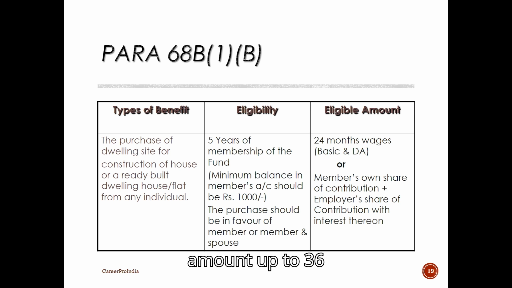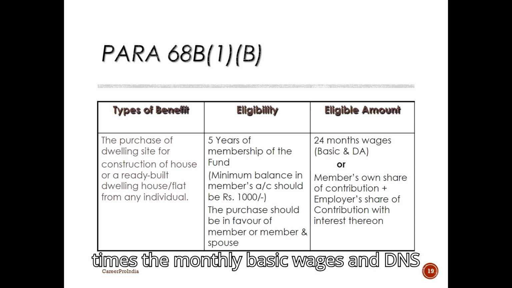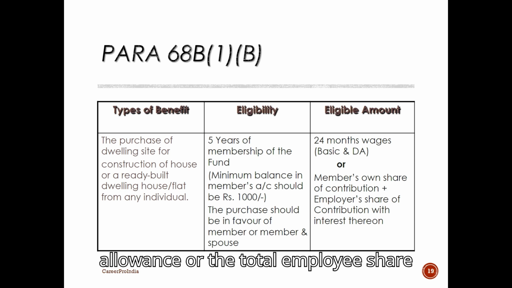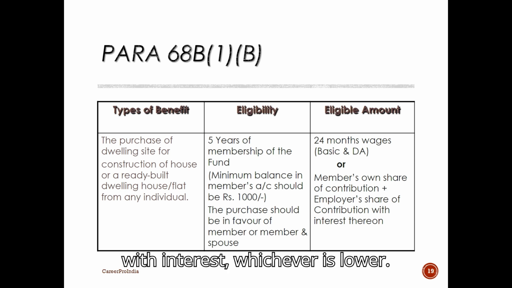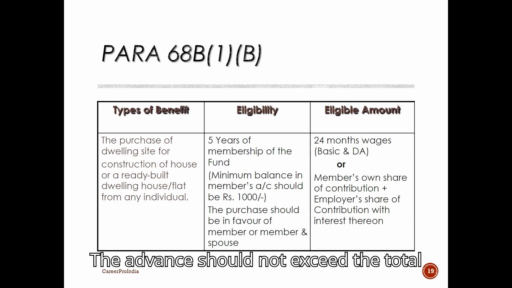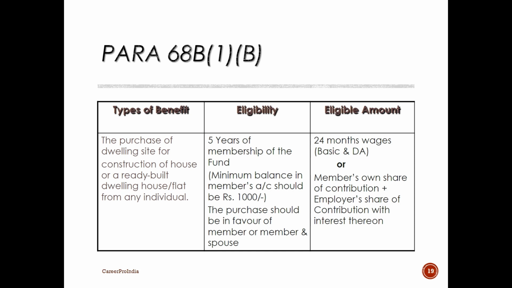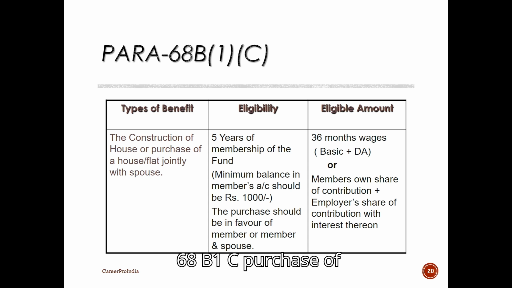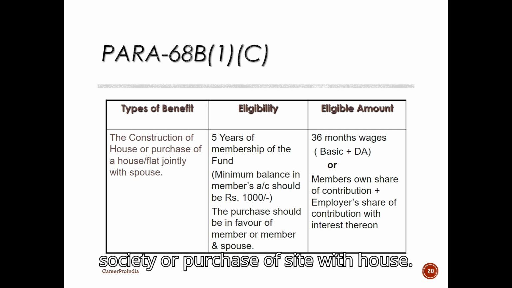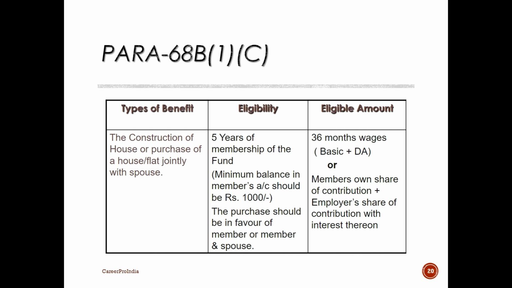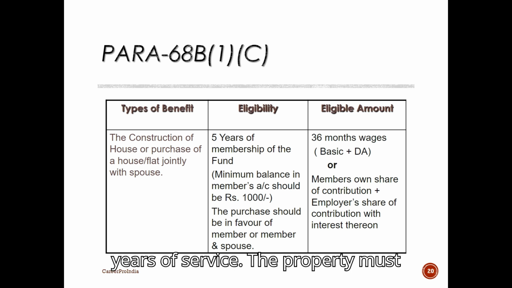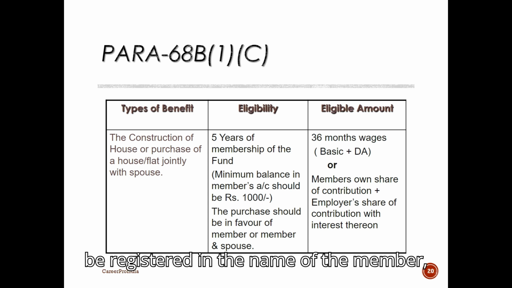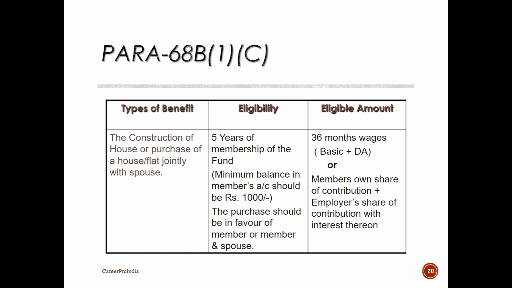Amount: Up to 36 times the monthly basic wages and dearness allowance or the total employee share with interest, whichever is lower. The advance should not exceed the total cost of construction. The advance is for the purpose under Para 68B, 1.C: Purchase of house or flat, outright or from housing society, or purchase of site with house. Eligibility: Minimum of 5 years of service. The property must be registered in the name of the member, spouse, or jointly.